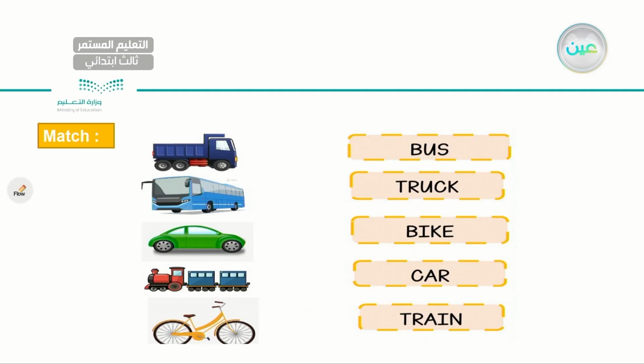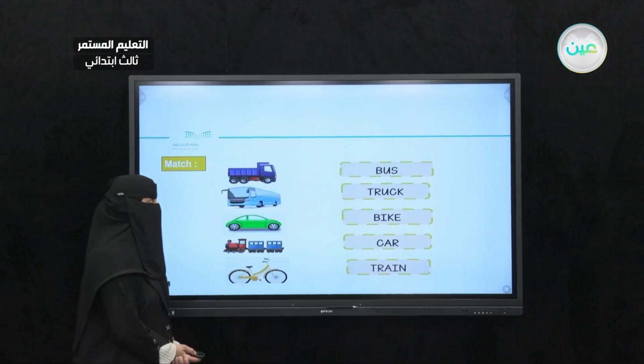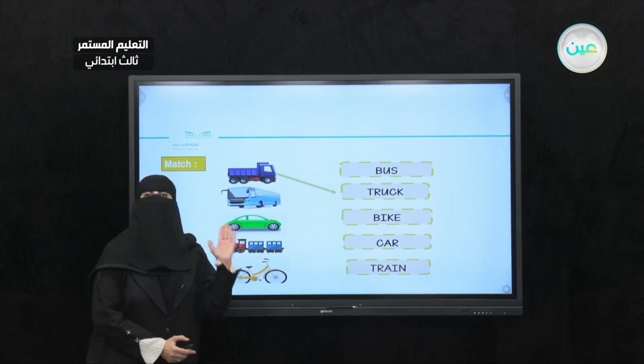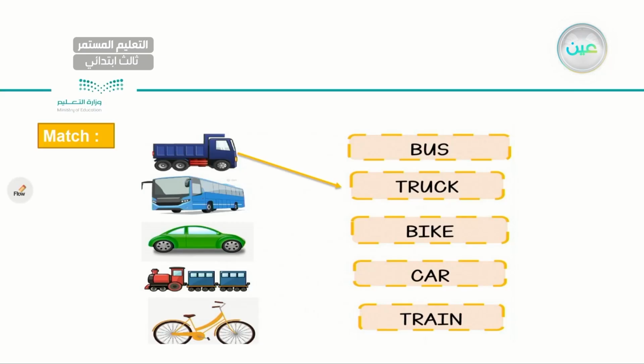Now let's try to reveal the answers. Let's start with the first picture. What do you think, my dear student? What do we have here? Is it a bus? Is it a car? Actually, it is a truck. Very good.